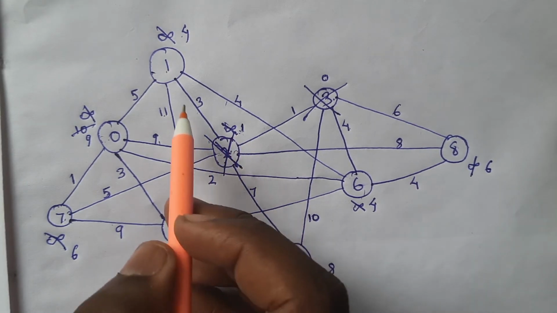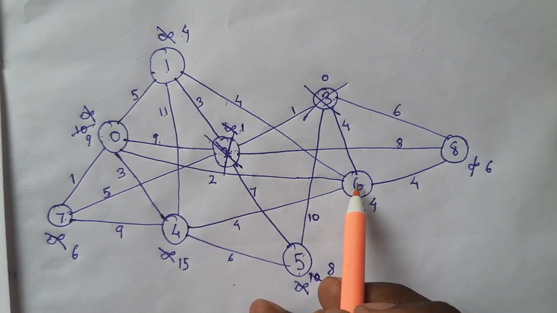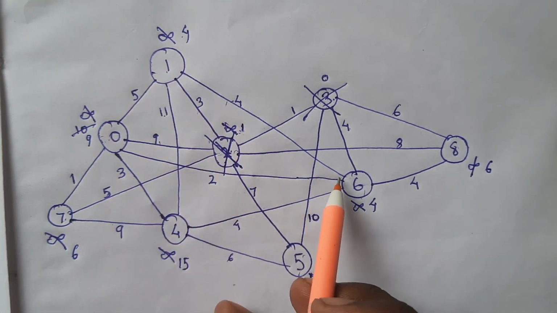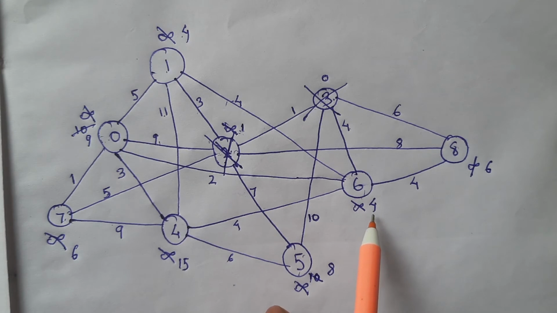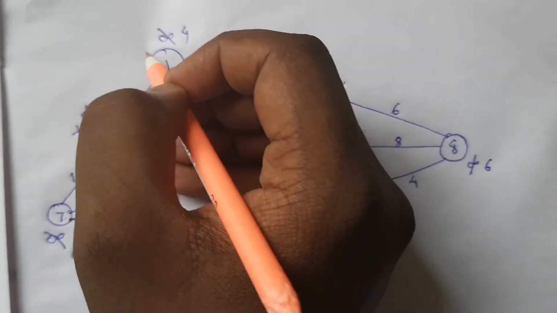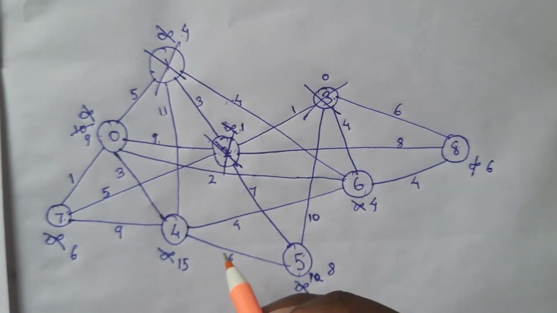Okay, so we will keep it unchanged. Now for 6, the cost to reach 6 is 4 plus 4, that is 8, but we already have a lower metric, so no need to change. So we are done with 1. Let's mark 1 as visited.